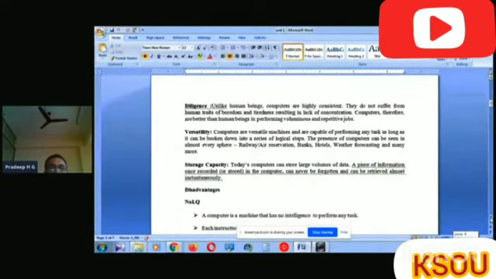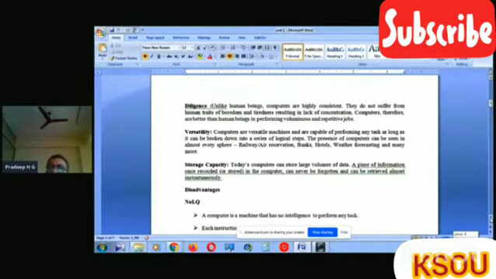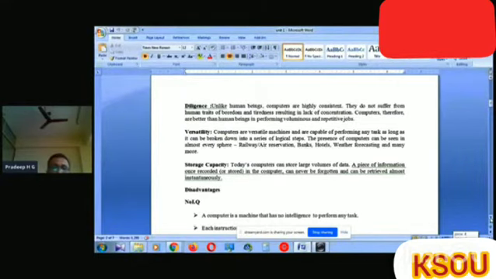Then diligence. That means, unlike human beings, computers are highly consistent. They do not suffer from human traits of boredom and tiredness, resulting in lack of concentration.